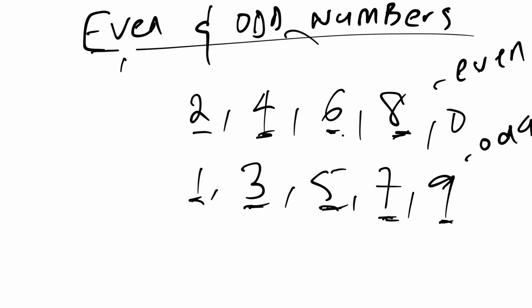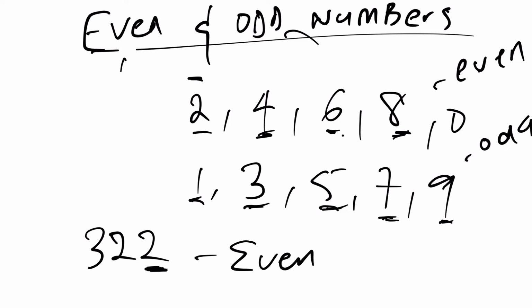For instance, we have the 322 I earlier made an example of. So we divided by 2 to check whether is it divisible or not. Then we discovered that it's divisible. That's why we said it's an even number. But then right now we can simply just tell without even calculating that this is an even number, because 322 ends with 2. So it ends with 2, just 2 here. So that's why we say this one is an even number, just by inspecting.